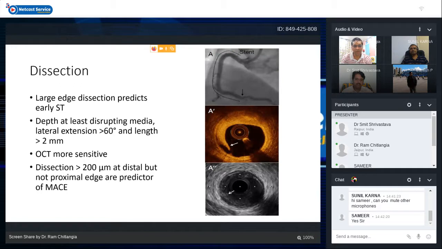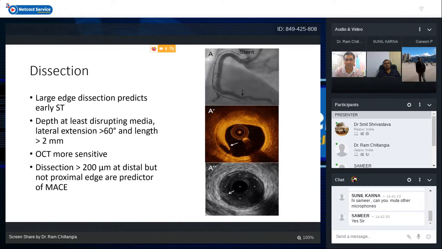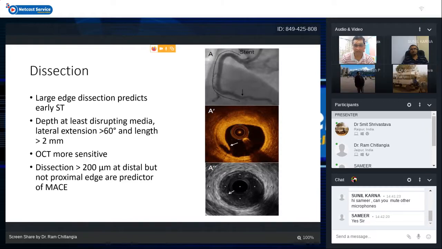Dissection of more than 200 microns at the distal edge of the stent is a predictor of major adverse cardiac events, but not at the proximal edge of the stent. So distal edge dissections are always more important, and if they compromise more than 60% of lumen on IVUS or any other modality like OCT, then probably we should implant one more stent to correct these abnormalities, because then they are an indicator of early or late stent failure.